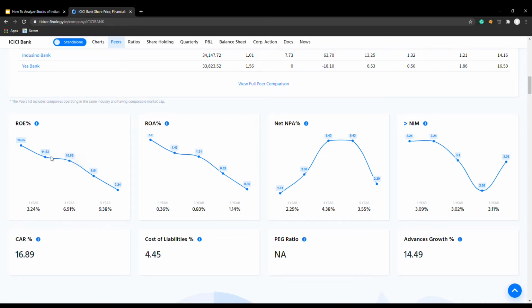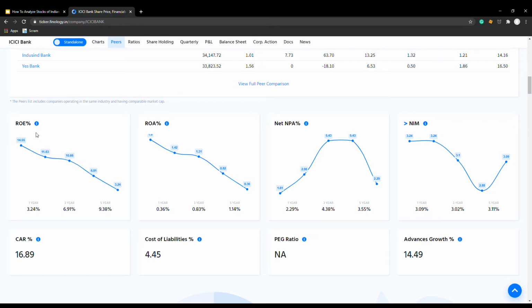Look at its ROE. Its ROE is gradually decreasing. Not gradually, of course, it's decreasing really badly. It's 6.81 to 3.24. It's almost half. So what you can say, we wouldn't shortlist any bank which has an ROE less than 15. So first of all, this won't be considered.